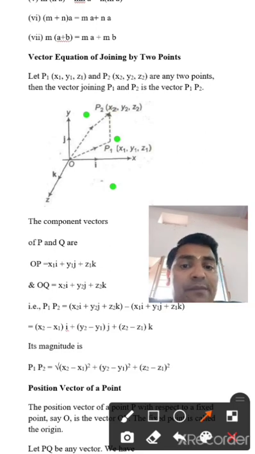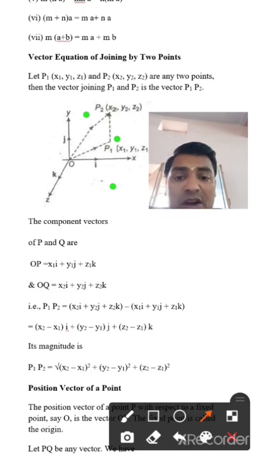The x-axis is denoted by i cap, the y-axis by j cap, and the z-axis by k cap. Then the component vectors of P and Q, with initial point O, are OP equal to x1 i plus y1 j plus z1 k, and OQ denoted by x2 i plus y2 j plus z2 k.